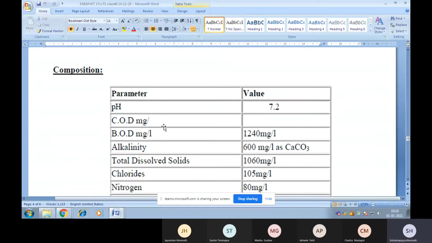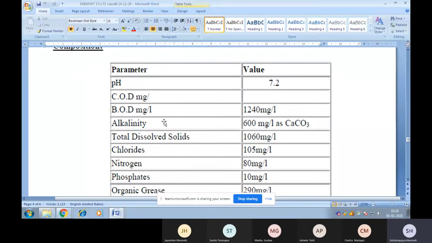Now, if you come to the composition, that means the different characteristics. If you consider pH, the pH of wastewater from dairy industries is around 7.2. COD they have not recorded, but it is more than the BOD here. I can say if the BOD is 1240, the COD is more than this 1240.